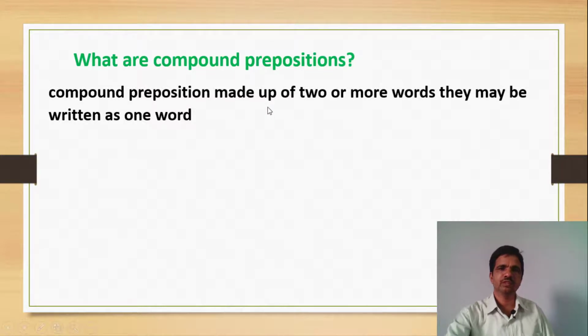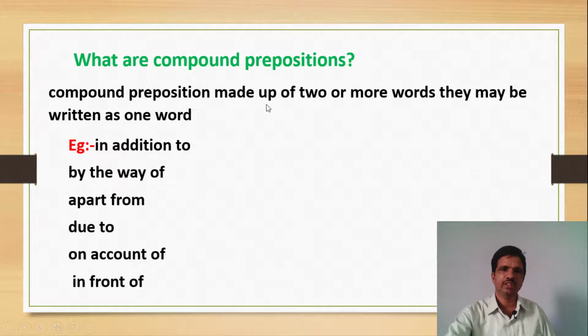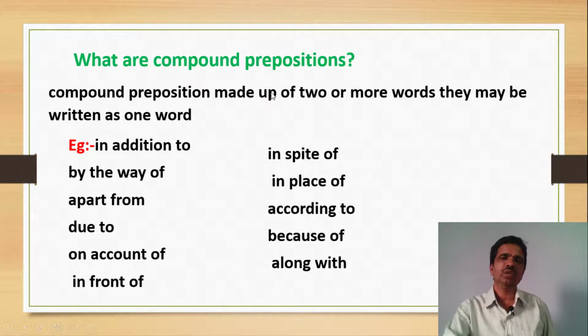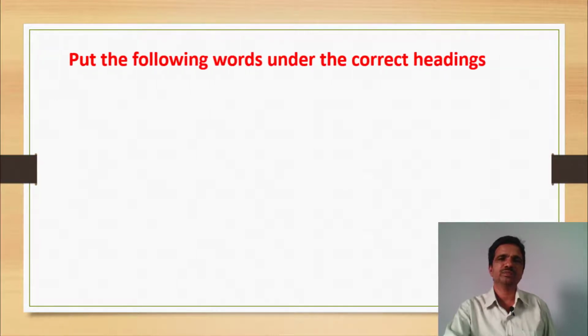Observe the following examples: in addition to, by way of, apart from, due to, on account of, in front of, in spite of, in place of, according to, because of, along with. These are suitable examples regarding compound prepositions. How can they be given in the examinations? Let us observe the examination model.